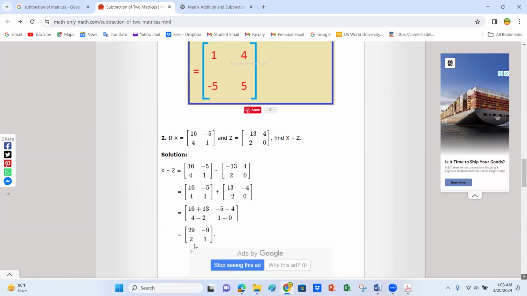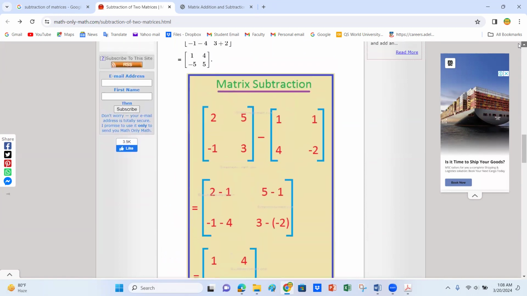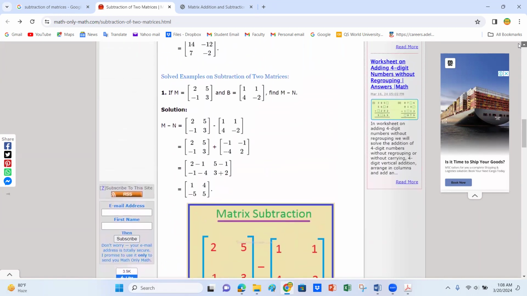And similarly, the answer after addition or subtraction, which will be get, its order will be equal with the matrices. Means it has also the 2 rows and 2 columns. Okay. In all questions, you will notice that the resultant matrix is also with the same order like the other.